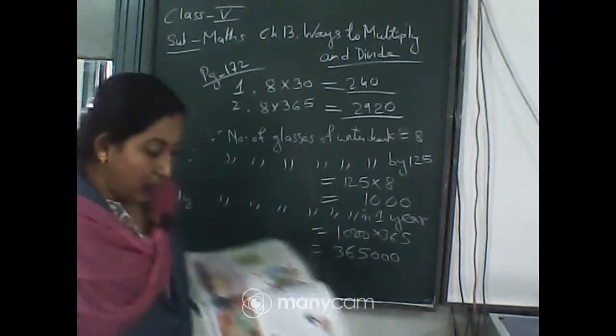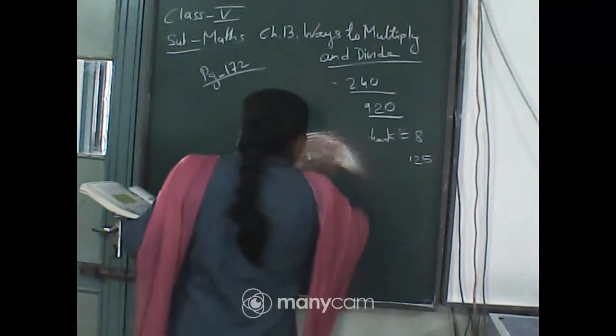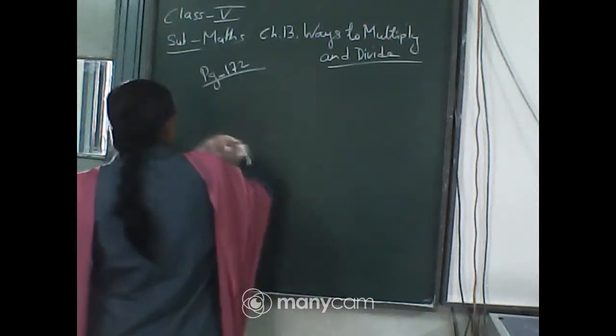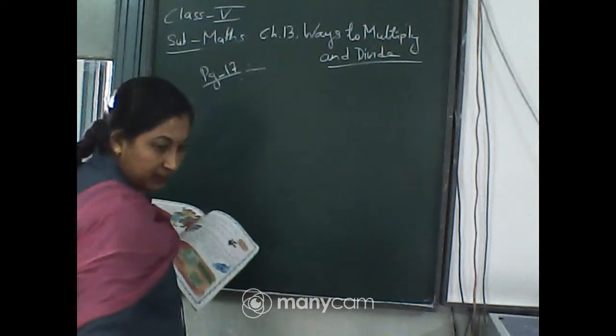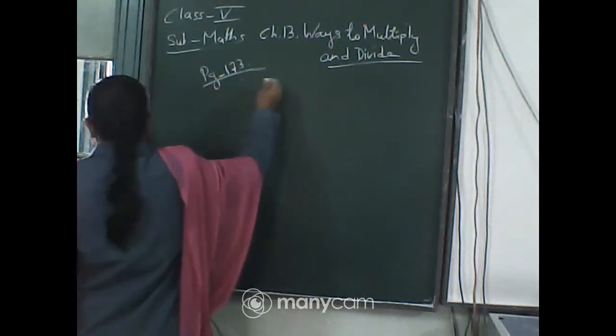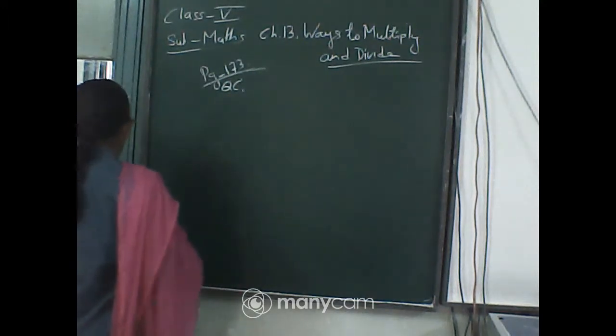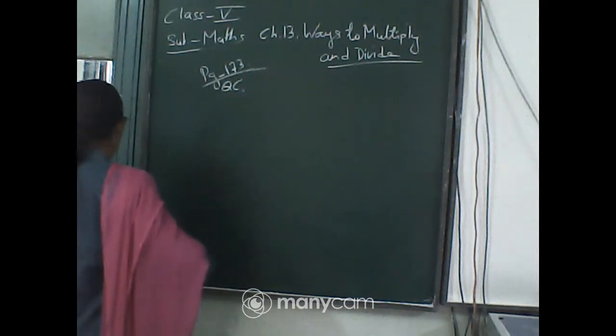So let us do this one. This is all about a baby elephant. Page number is 173 and question number is C. So a baby elephant drinks 12 liters of milk in 1 day.